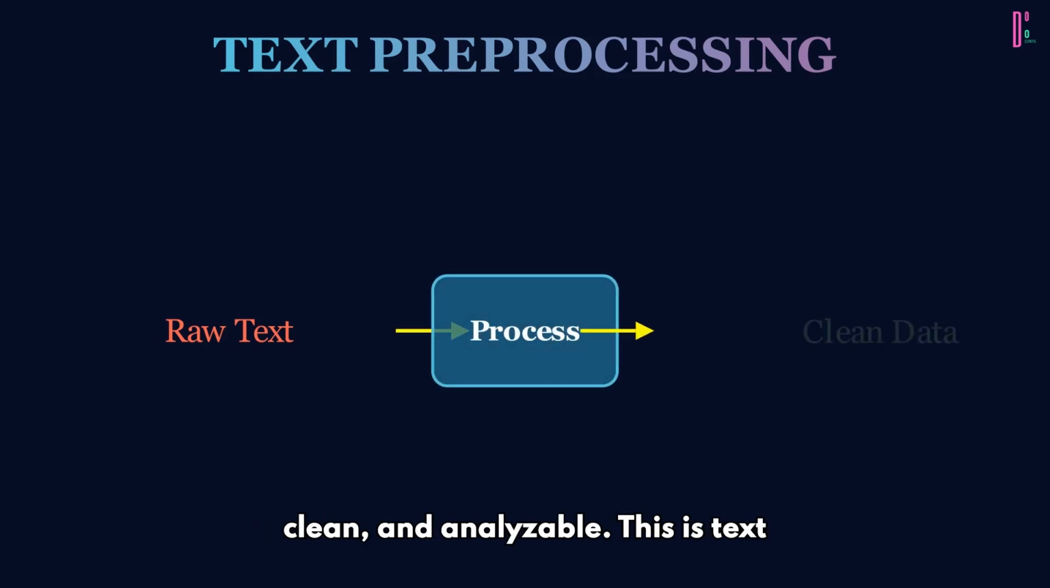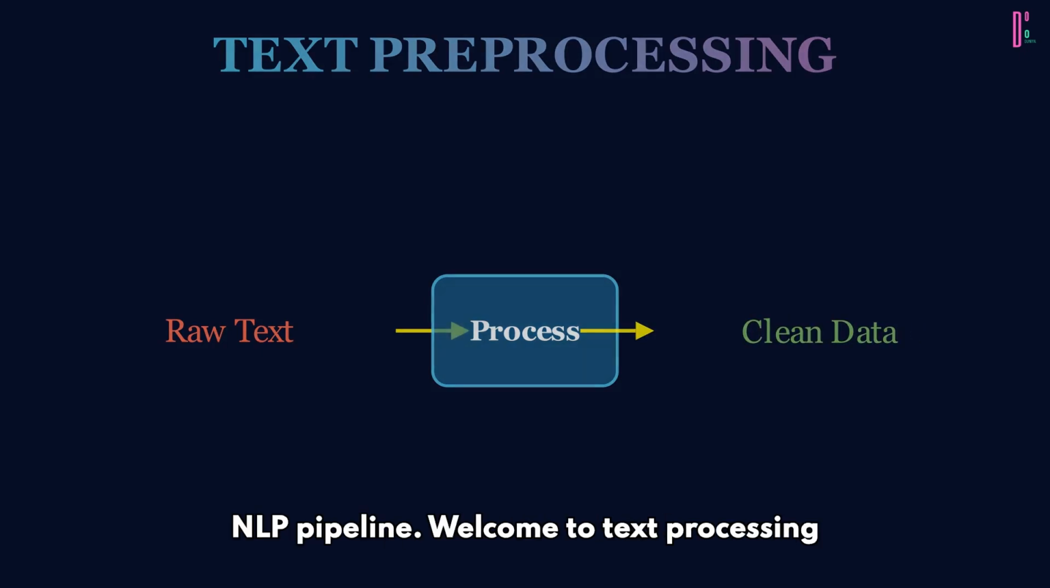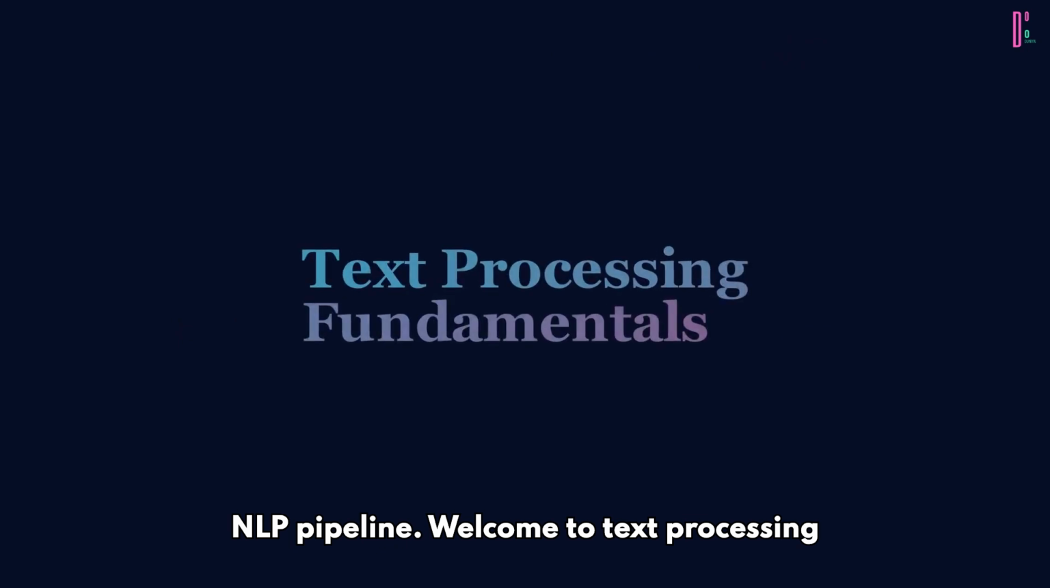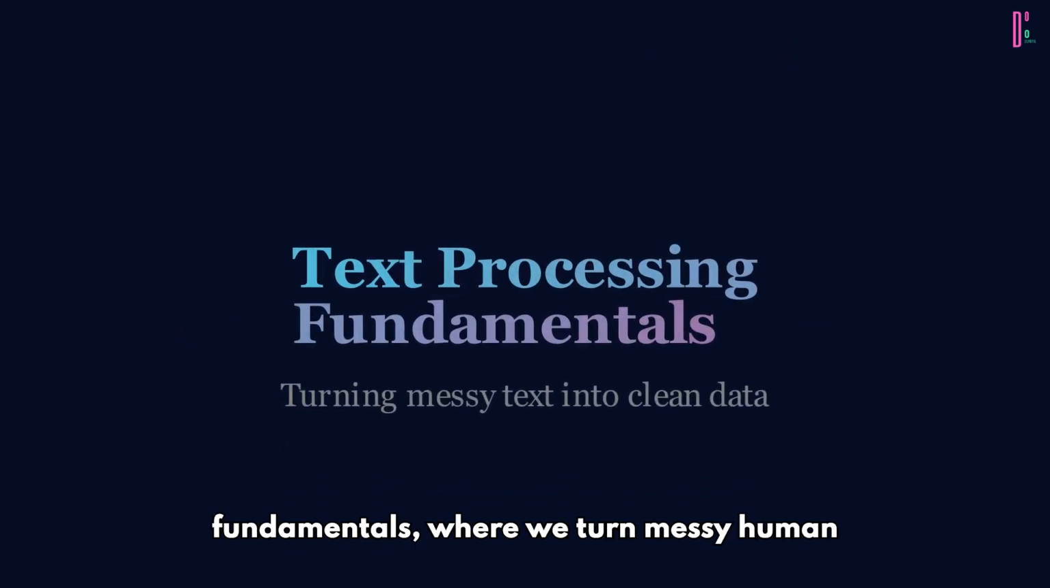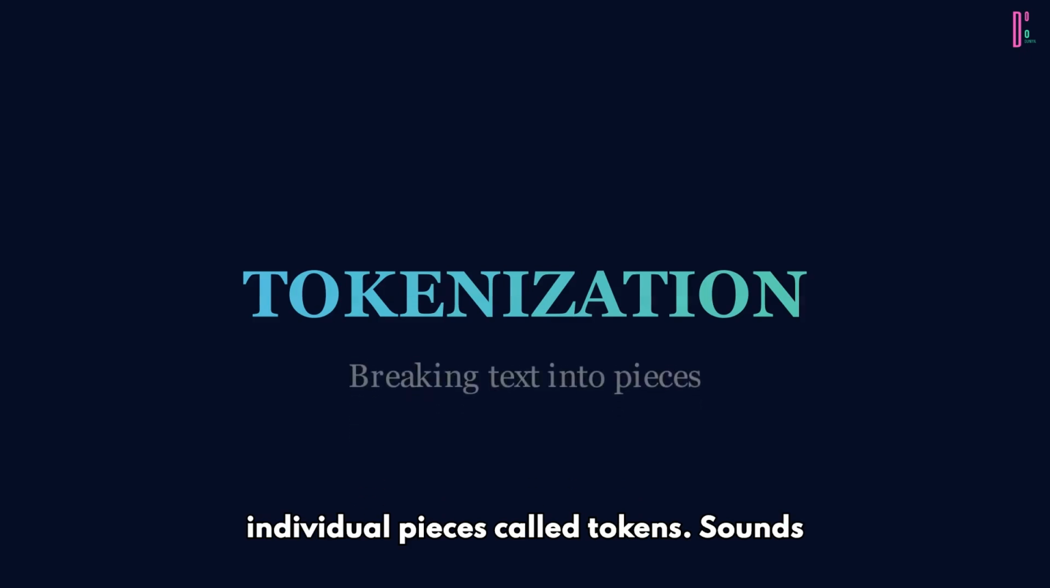This is text preprocessing, the unglamorous but absolutely critical first step in every NLP pipeline. Welcome to Text Processing Fundamentals, where we turn messy human language into data machines can actually work with. Let's start with the foundation: tokenization, splitting text into individual pieces called tokens.